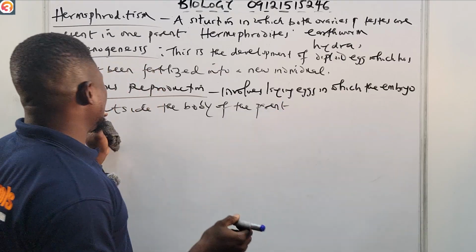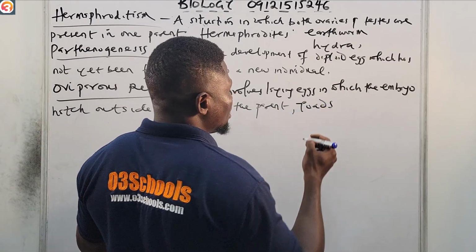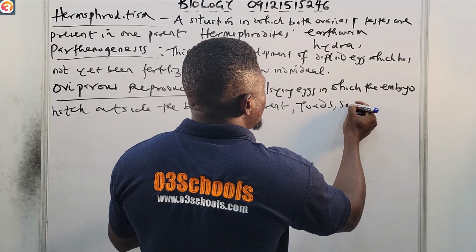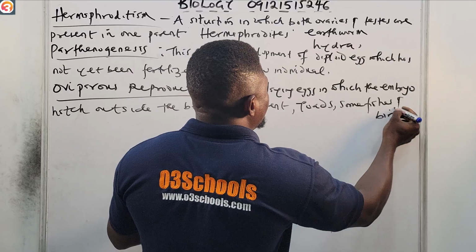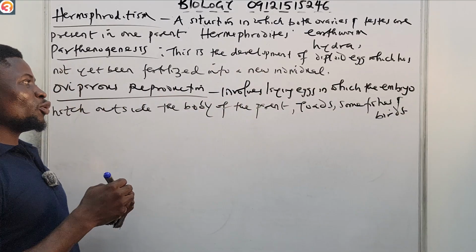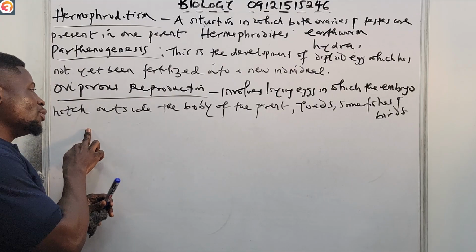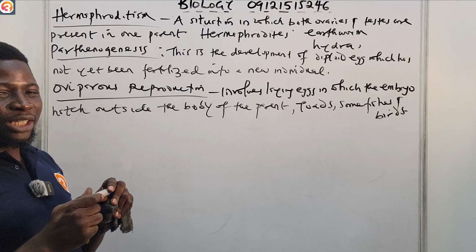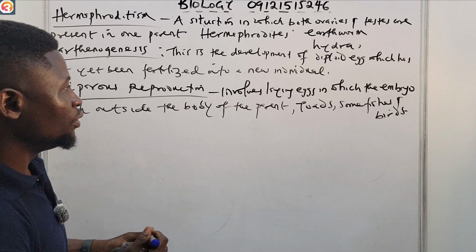We see this kind of oviparous reproduction in toads. We see it in some fishes and birds. So that's where we find oviparous reproduction. It involves laying eggs in which the embryo hatches outside the body of the parent. Toads, fishes, birds are good examples.